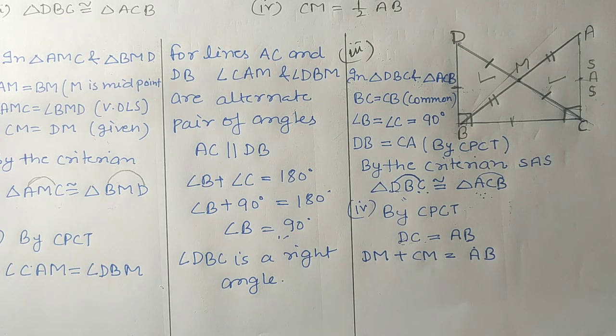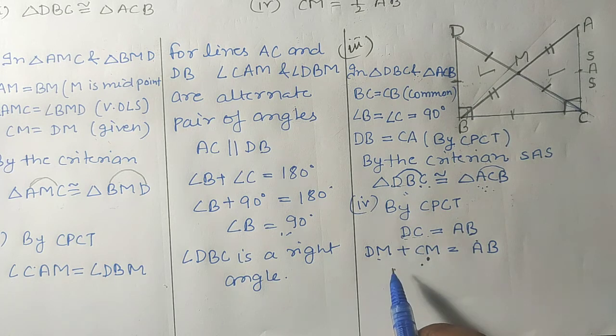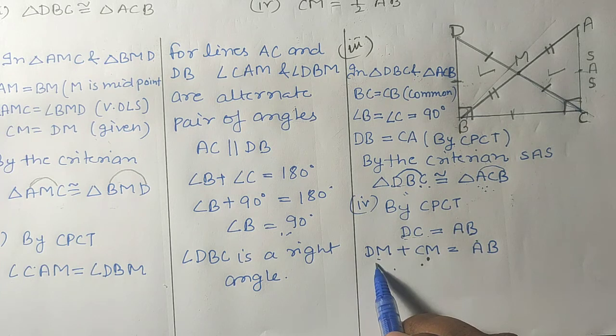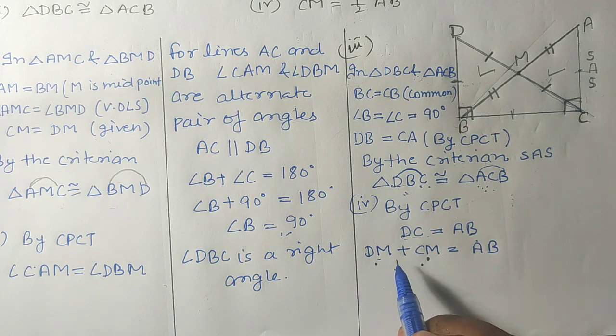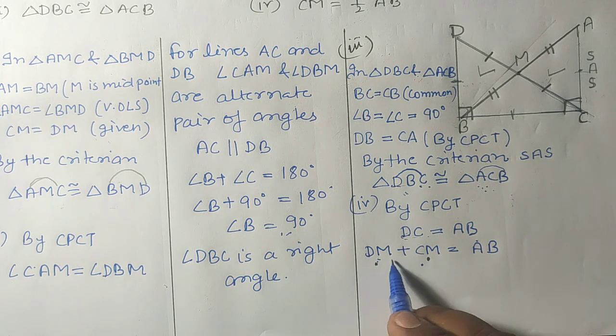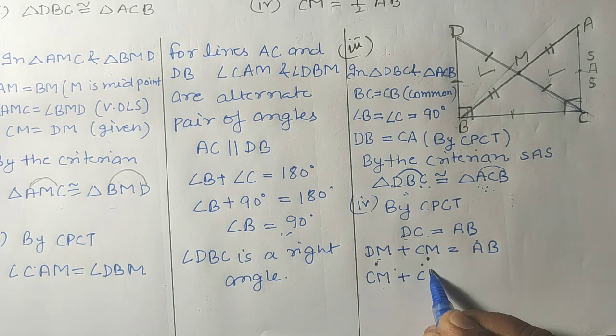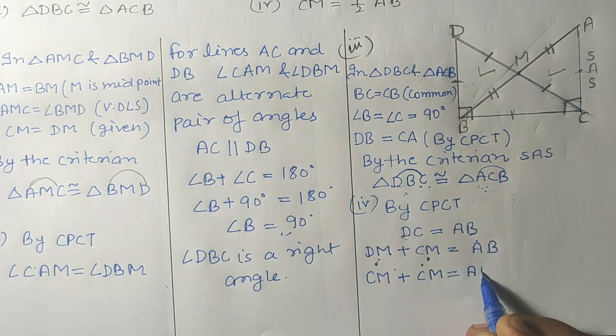Okay, and students, in the question it is given that DM is equal to CM. So can we write CM at the place of DM? Okay, since it is given, so we can write CM at the place of DM. So here we have written CM plus CM is equal to AB.